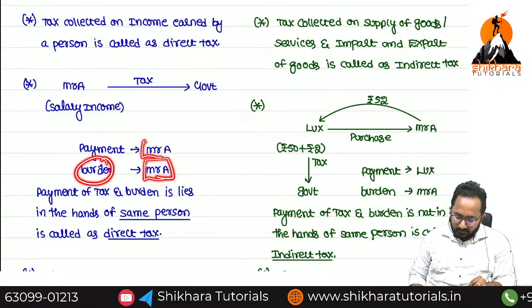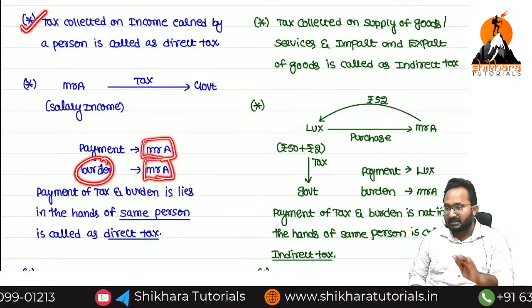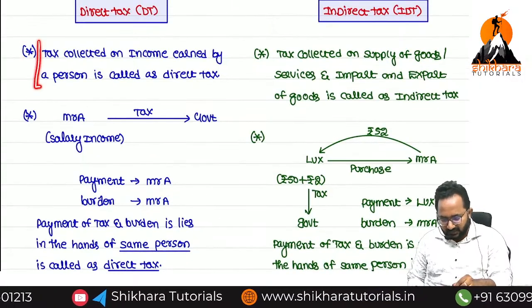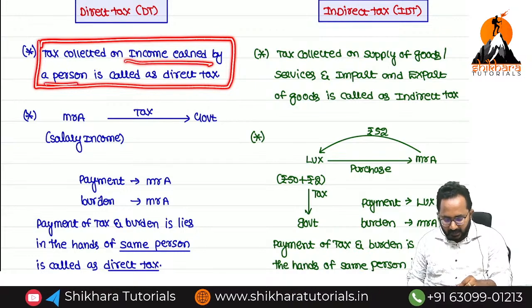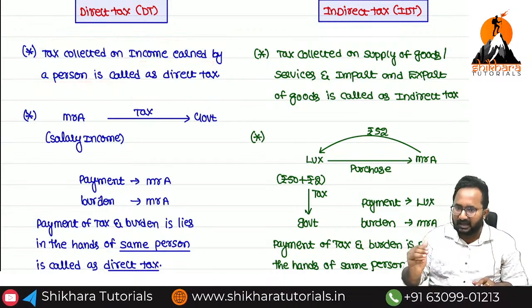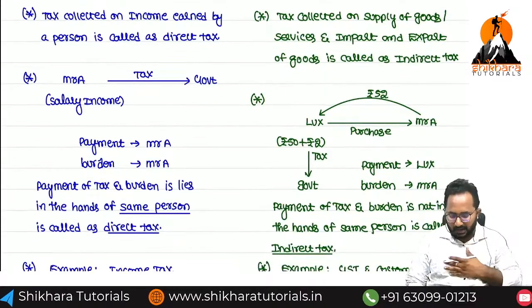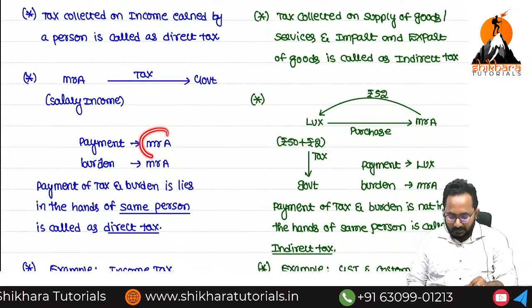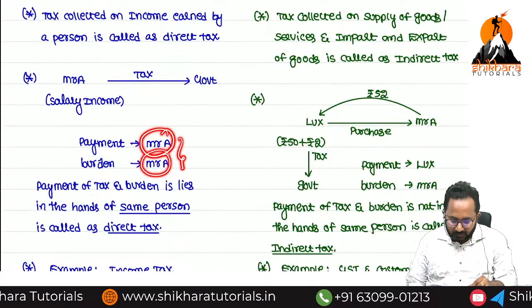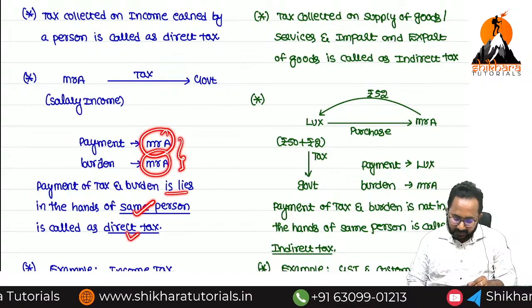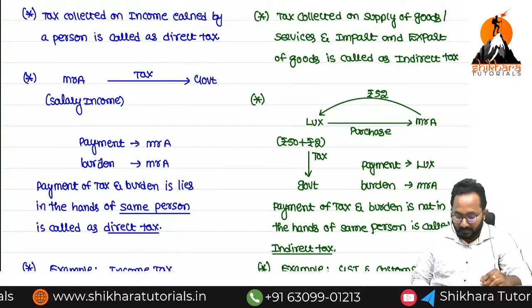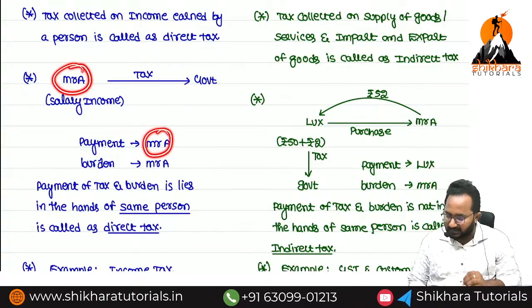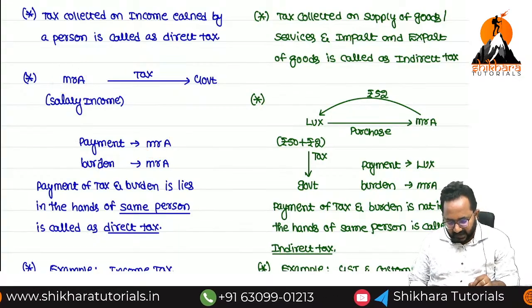Mr. A. So now I am defining the meaning in another way. If any tax is collected on income earned by a person, it is called what? Direct tax. But now I am saying, if payment and burden, these two things, lie in the hands of the same person, that is also called what? Direct tax. Payment lies in the hands of the same person, burden also lies in the hands of the same person.